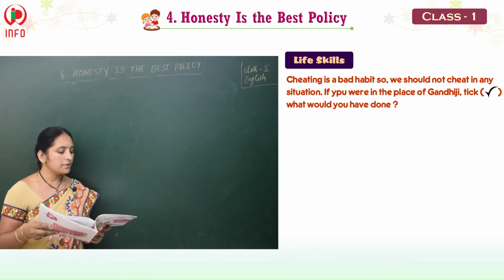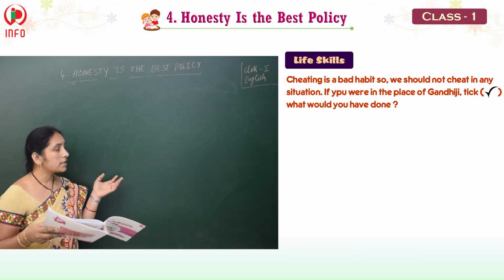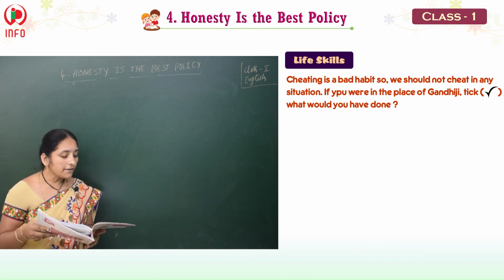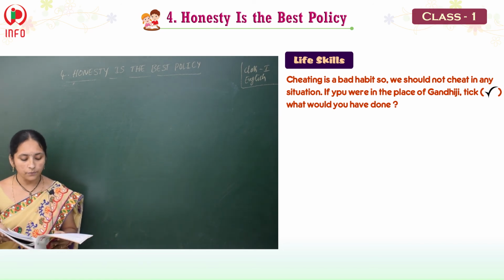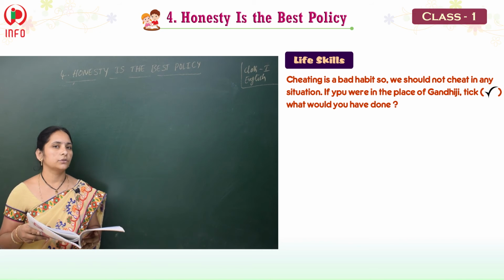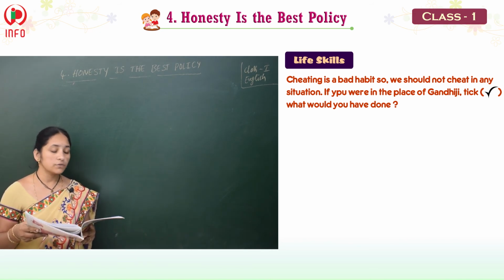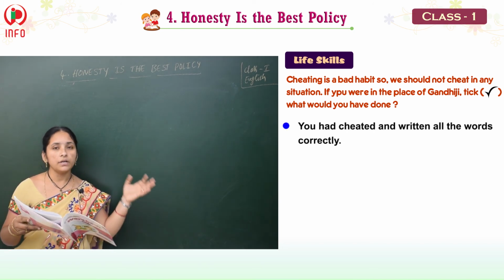What do we have? Cheating is a bad habit. So, we should not cheat in any situation. We cannot cheat anyone. If you are in the place of Gandhiji, what would you have done? Tick that one, remaining you leave it. What are those four they have given? You had cheated and written all the words correctly.